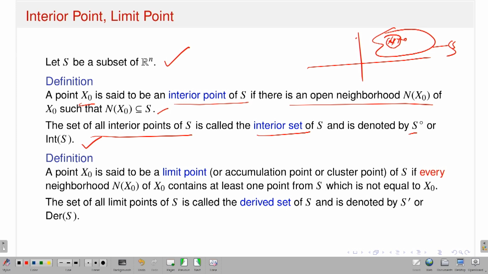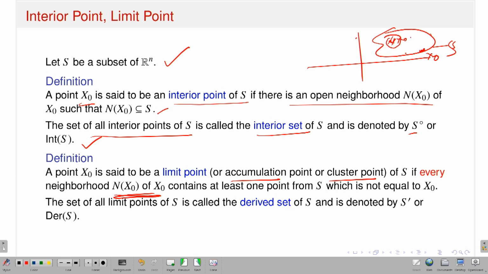And what is the definition of limit point? Take a set S. Once again, suppose this is my set S. Take a point x naught, which lies here. A point x naught is a limit point or accumulation point or cluster point if every neighborhood N of x naught, and this is very important, contains at least one point from the set S except the point x naught.